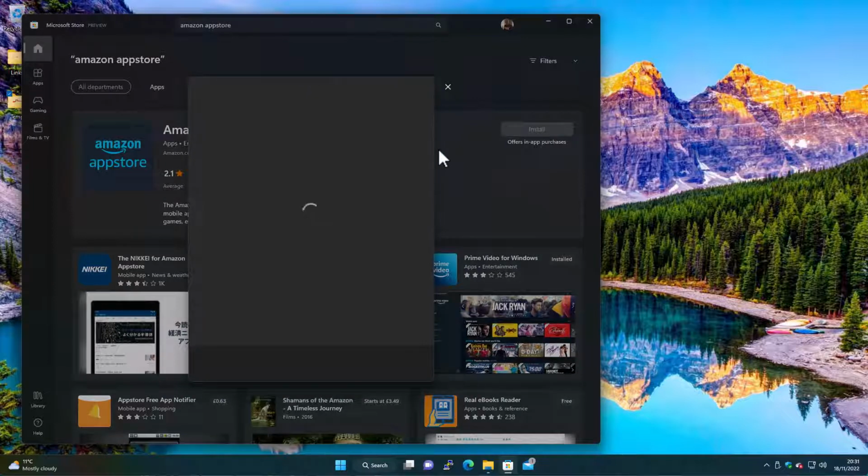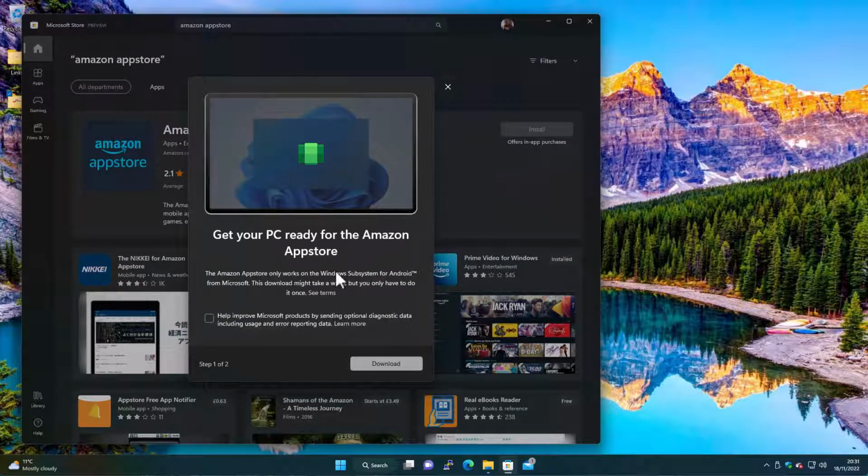So what this will actually do, as I say, it will know that you haven't got what they call the Windows Subsystem for Android. That's the feature that actually enables you to do this. So you basically say, right, you need that first before you install this Play Store. So this is going to now download it.